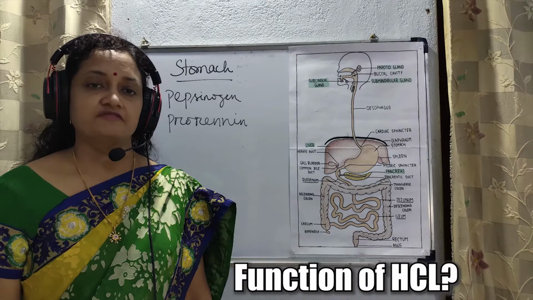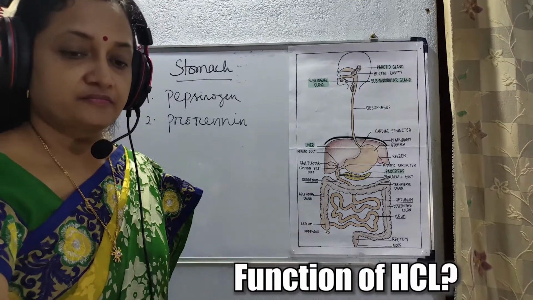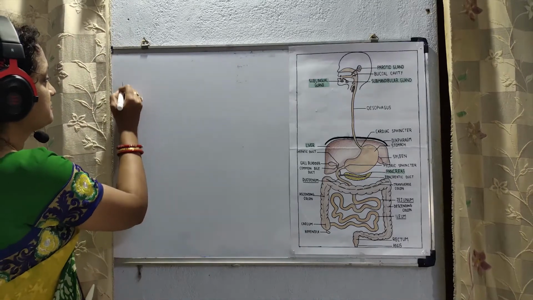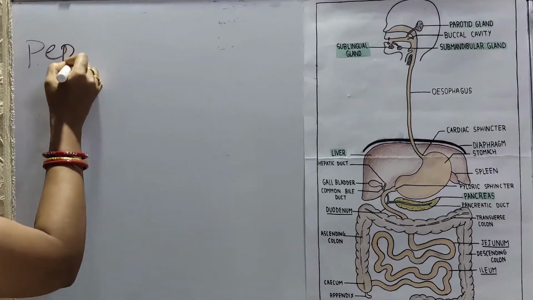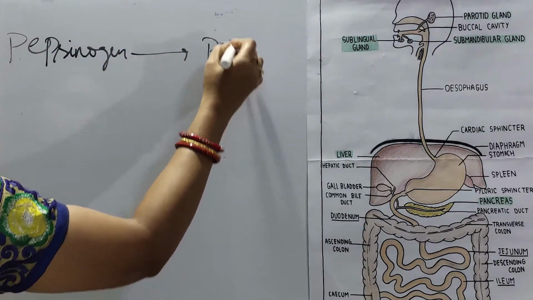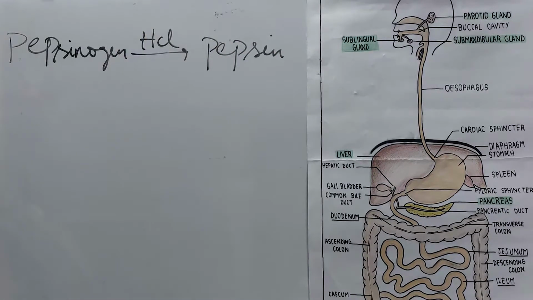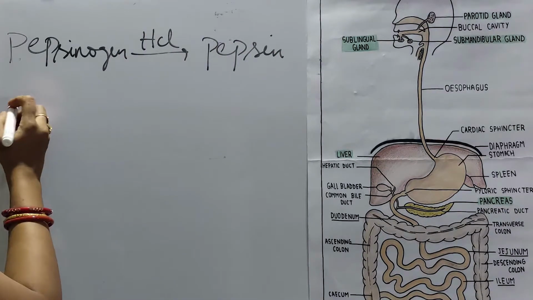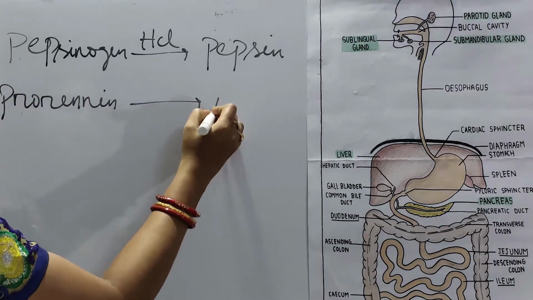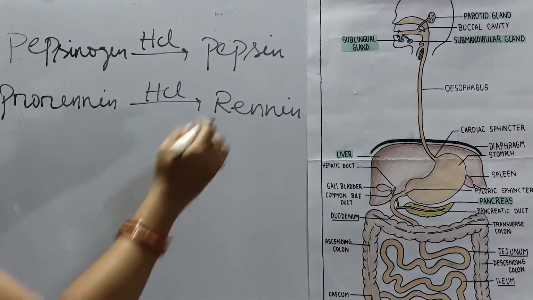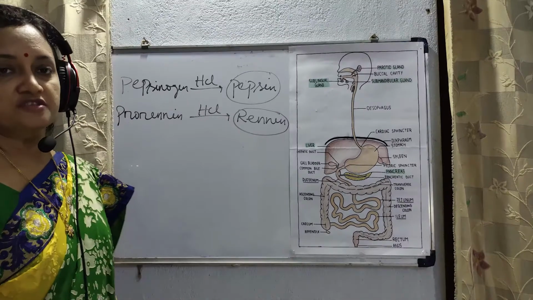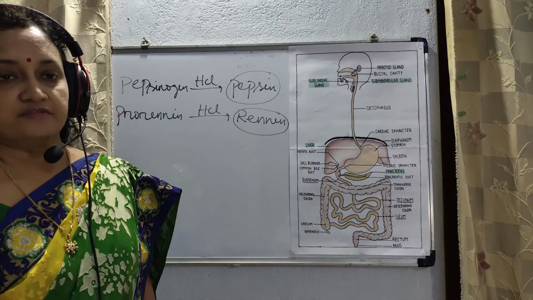So, what is the function of hydrochloric acid? Hydrochloric acid activates pepsinogen into pepsin. Like that, hydrochloric acid activates prorenin into renin. So, pepsin and renin, these are active forms of the protein digesting enzymes.